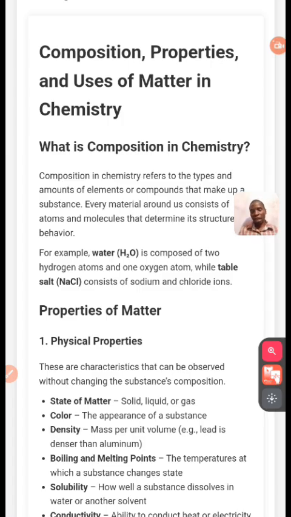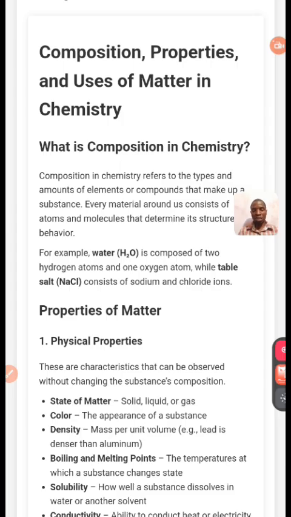Like what forms water? H2O, hydrogen and oxygen is the one that forms water. What forms salt? Sodium and chlorine is the one that combines together to form salt. Are you hearing me? And so on and so forth. Have you ever thought about what forms plastic? What forms sand? What forms anything you can take around us that is a matter? Chemistry will expose everything for us so that we are able to understand perfectly. Do you understand now? Let's move to the next one.